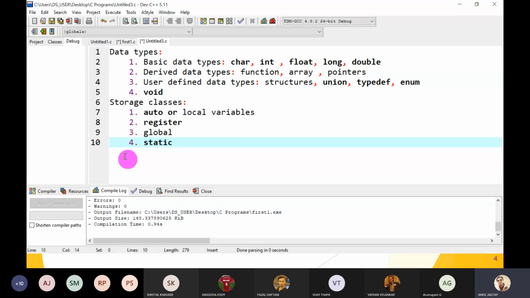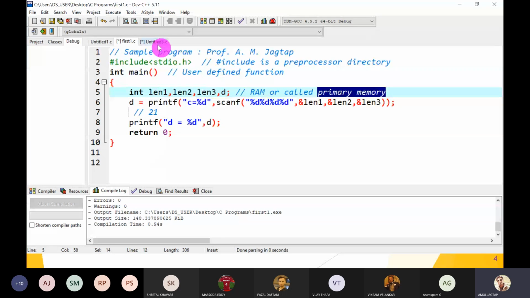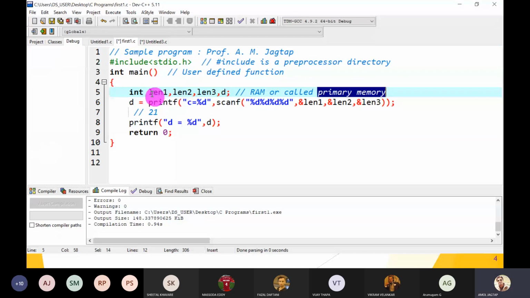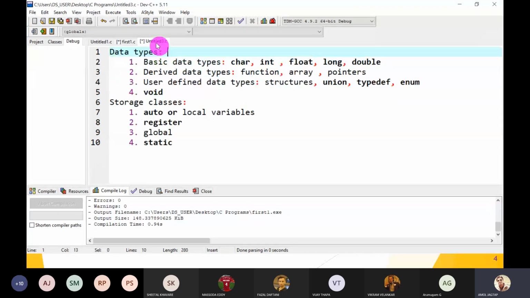That is also most important. What does the data type tell the compiler? The compiler's function is static memory management, and it does this for variables only. So for variables, memory management is done by the compiler.